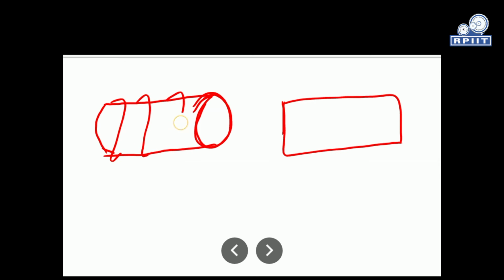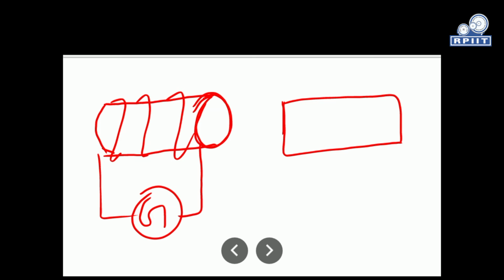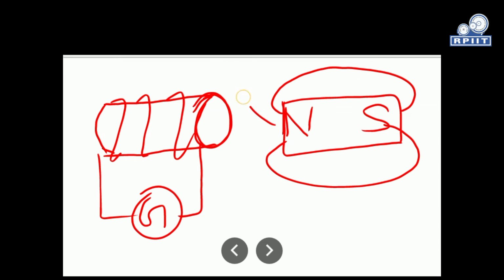The coil has a number of turns through which a galvanometer is connected, and this is the bar magnet. In this second figure the bar magnet is kept stationary, and these are the magnetic lines of force.